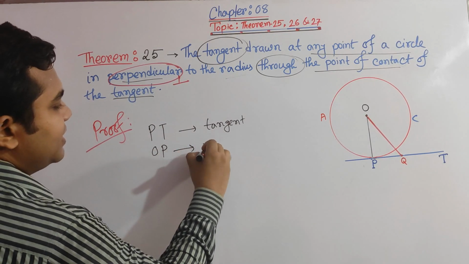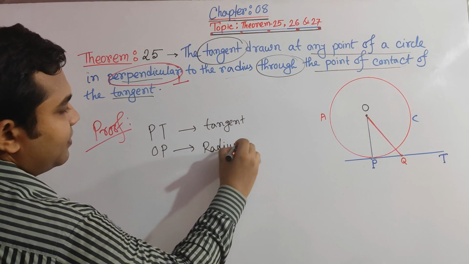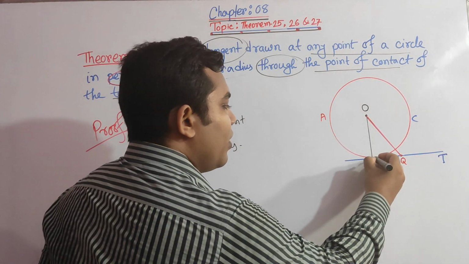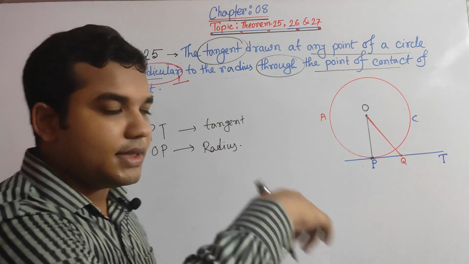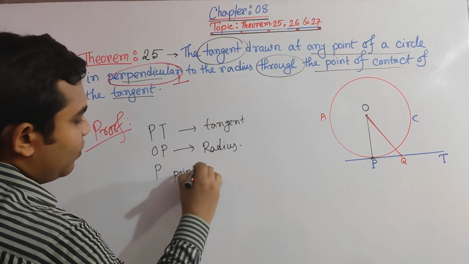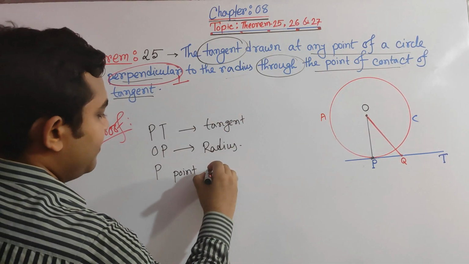Again, OP is the radius. In this part, we can say this point P is the only one point which is actually on the circle. So P is a point which is on the circle.